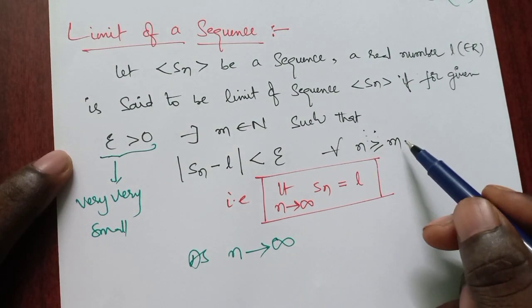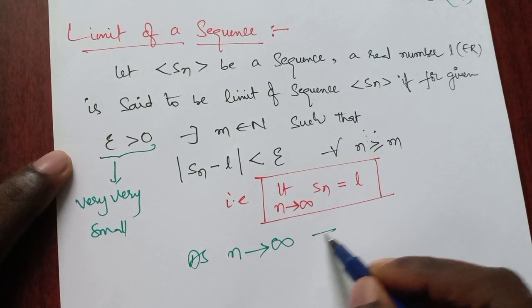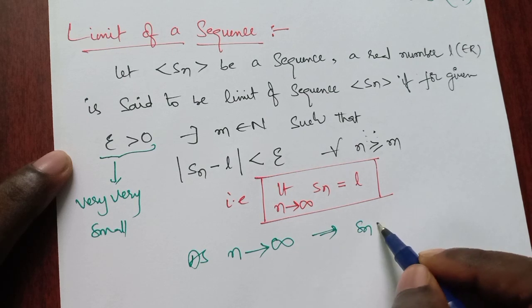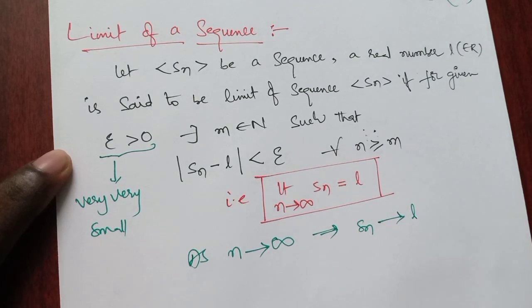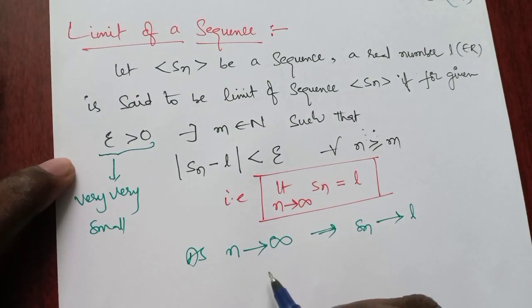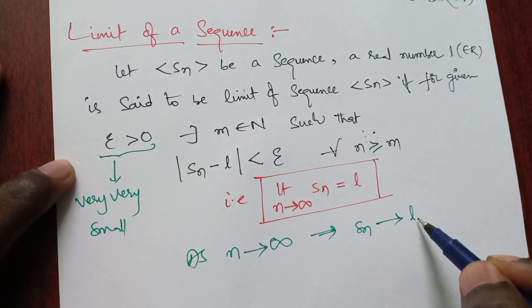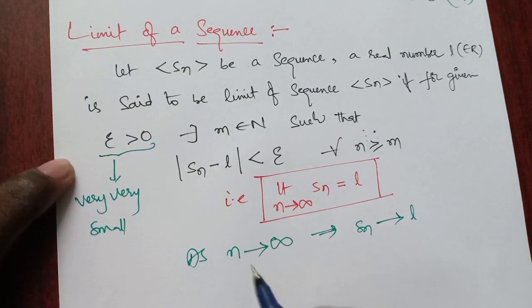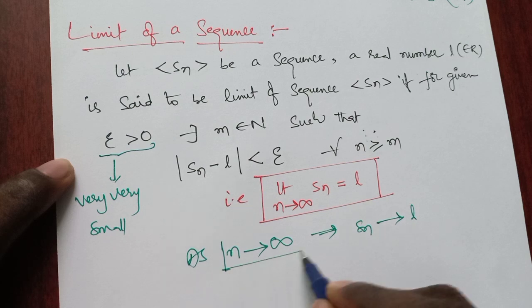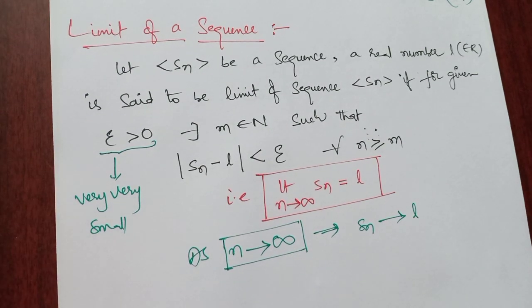What is m? m is a natural number. Then Sn approaches L, which means the limiting position of Sn is L. So as n approaches infinity, it is a very big value compared to all natural numbers.